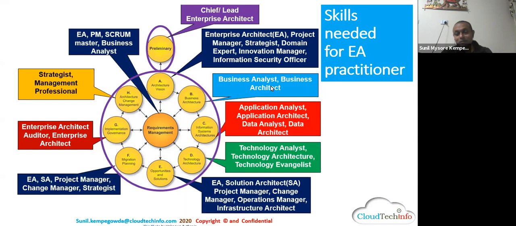In the B phase, you must be a business analyst first, then a business architect. Many people just go for some courses and say, I'm a business architect. No, it's a journey. Then application analyst; generally, if you're coming from a good domain, it is good. I'm not saying you must be an expert in some kind of ERP system, but at least you must have some knowledge, and be hungry to learn that. Data is the same thing.